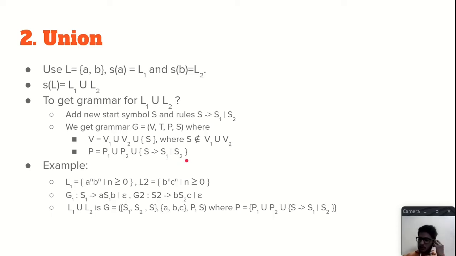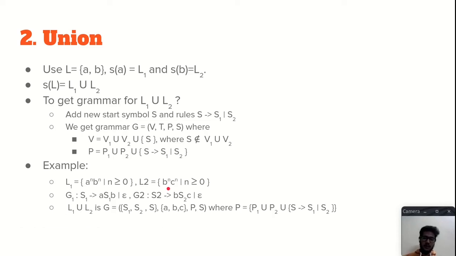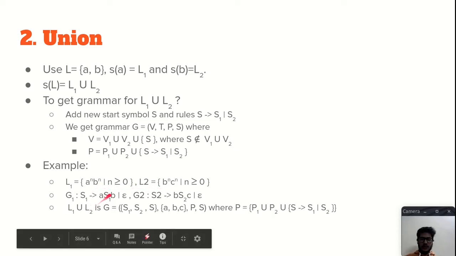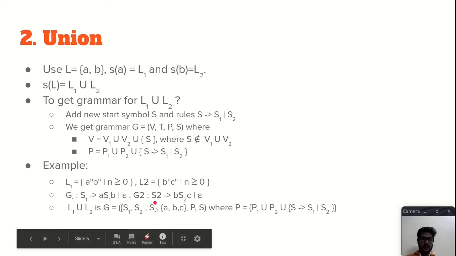Let's see an example. Suppose we have a language L1 which gives an equal number of a's and b's, where n is greater than or equal to 0, and another language L2 which gives an equal number of b's and c's, where n is greater than or equal to 0. So the grammar for language L1 will be S1 gives a S1 b or epsilon, because n can be 0 also, and for G2 the grammar will be S2 gives b S2 c or epsilon.